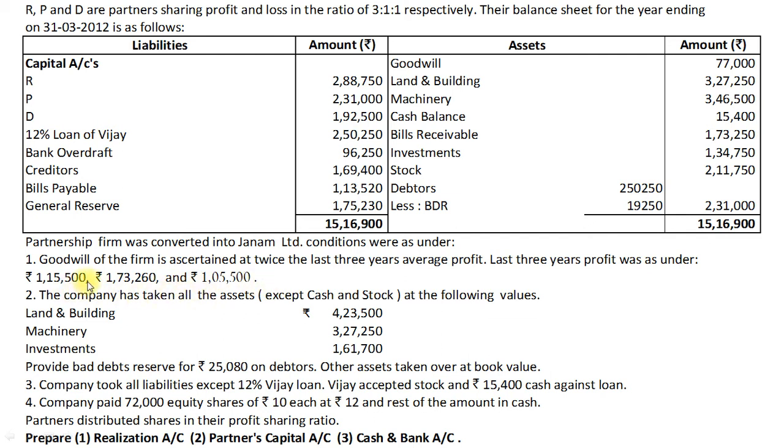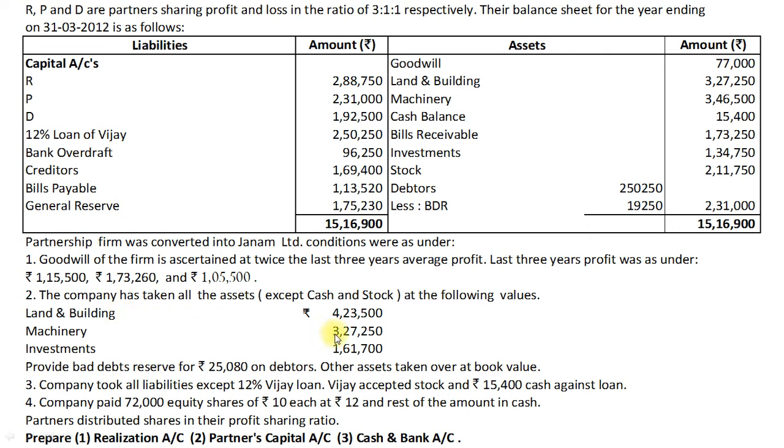So 1,15,500 plus 1,73,260 plus 1,05,500 is equal to 3,94,260 total profit. Divide by 3 years is equal to 1,31,420. Multiply by 2 because goodwill is double or a twice. So multiplied by 2 is equal to 2,62,840. It means company paid for goodwill rupees 2,62,840.